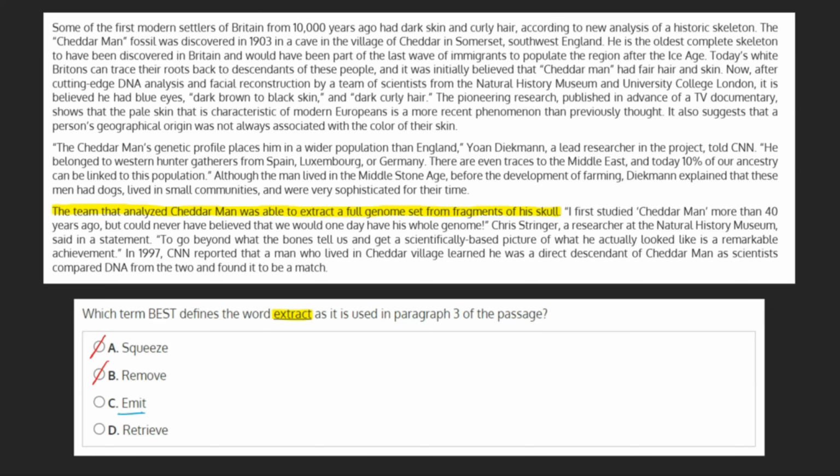Regarding choice C, emit simply doesn't sync up enough with the meaning of extract to be considered, as to emit is to send forth, while extract implies removal of some sort. We are left with choice D, retrieve, which fits our context, as it would make sense to say that the group of scientists were able to retrieve a full genome from his skull. Based on this, we can mark D, retrieve, as our final answer.